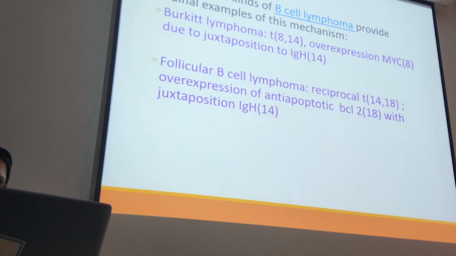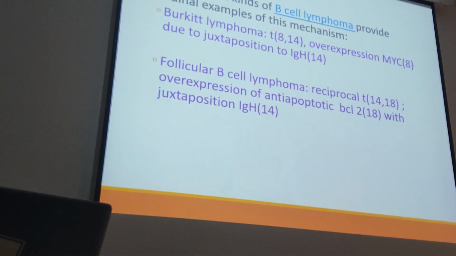So this is important. Coming in the exam, most of the time I give you a case scenario. This patient is coming with a lymph node. I give you a case scenario of a child coming with a lymphoma, and they do a cytogenetic study, and there is a translocation between 8 and 14. Which one is most likely? You should choose Burkitt lymphoma.